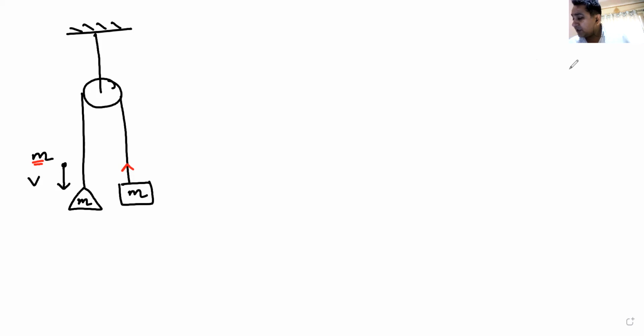Now let me draw the diagram of the particle. This is the diagram of the particle M, and it was moving with a velocity v. Now look at it very closely. It might take some time, but please pay attention. Now the particle is going to strike the pan. In which direction will the pan apply impulse on the particle? Obviously, it will be in the upward direction, right? J1.